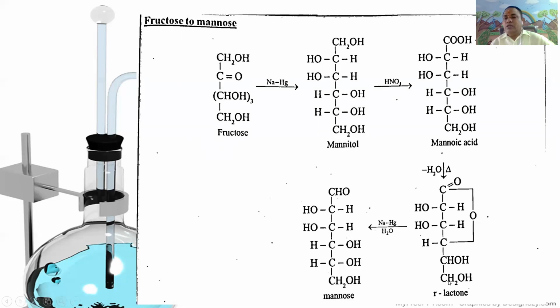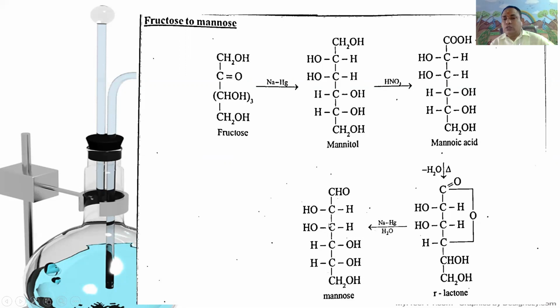Then CHOH, CH2OH. This gamma lactone undergoes reduction with sodium amalgam or zinc and acetic acid to give D-mannose. The D-mannose structure is CHO, HOCH, HOCH, CHOH, CHOH, CH2OH.